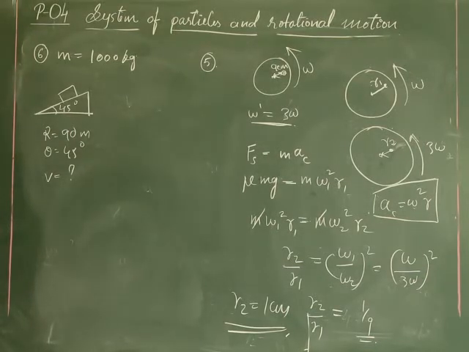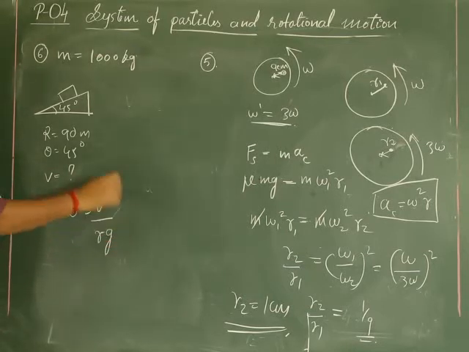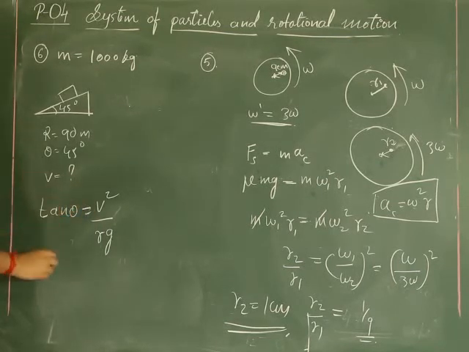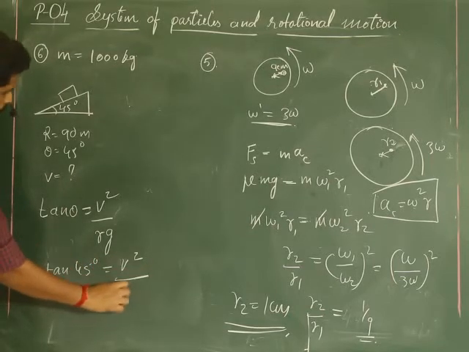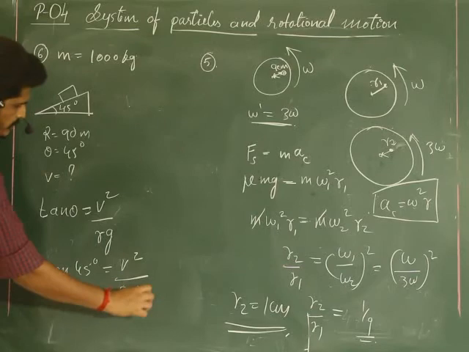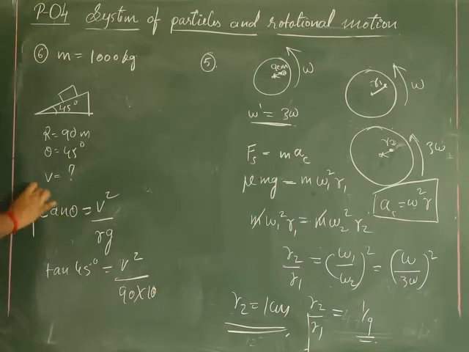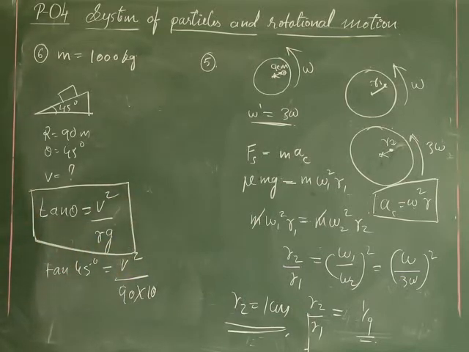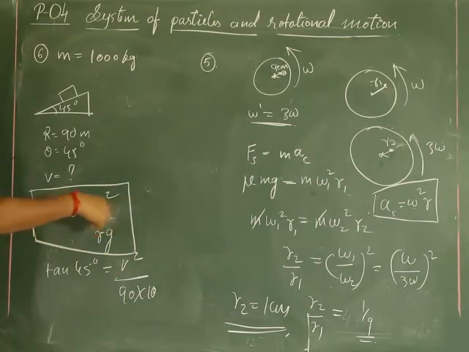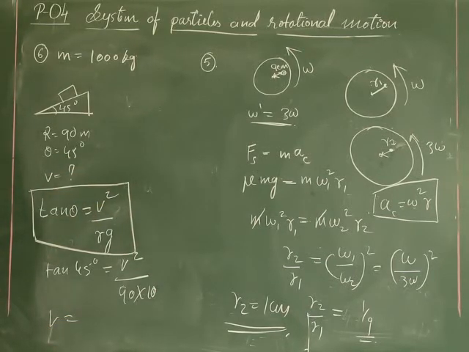Theta is given. You might remember there is a direct formula. What is that? Tan theta equal to V square by R into G. We want to find V. We know tan 45 degree equals V square divided by R, where R is 90 and G is 10. This is the direct formula on a banked road, because it is frictionless.